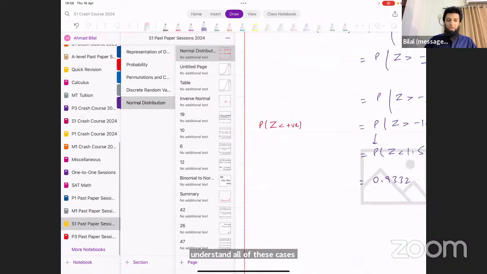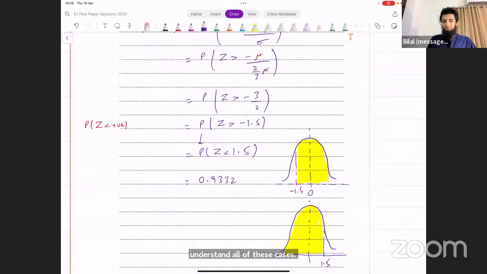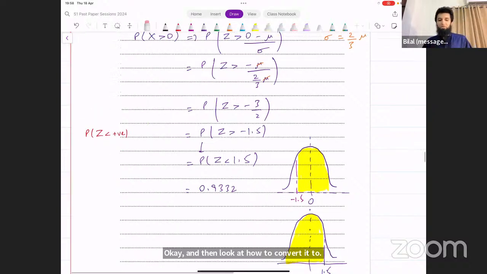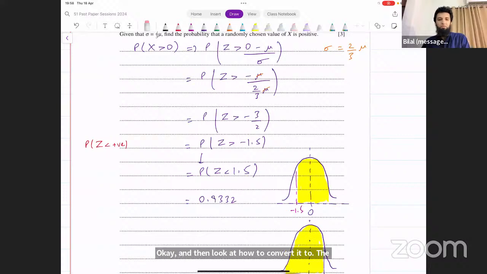Generally, we have to flip when the value here is negative. When it's negative, we have to flip first, and then look at how to convert it to this standard form. So generally, when it's a negative Z value, we have to flip first to make it positive and then convert it to a less than sign somehow.